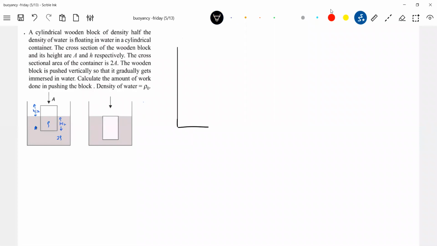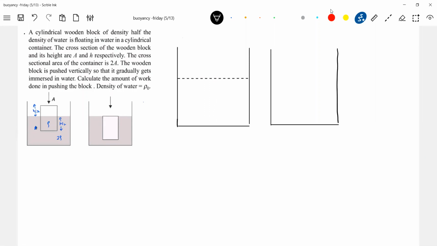We have to fight with the diagram. Through the diagram only, things will be easier. So, the initial level of liquid. Meanwhile, I'll draw the diagram, you also think about it.